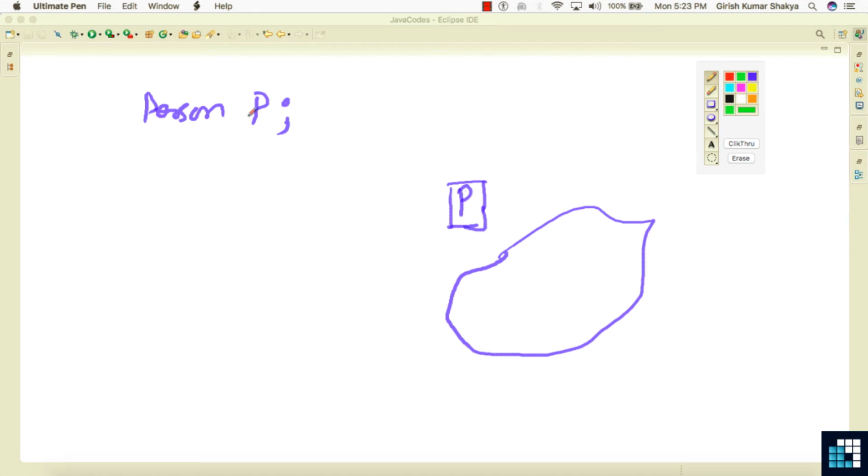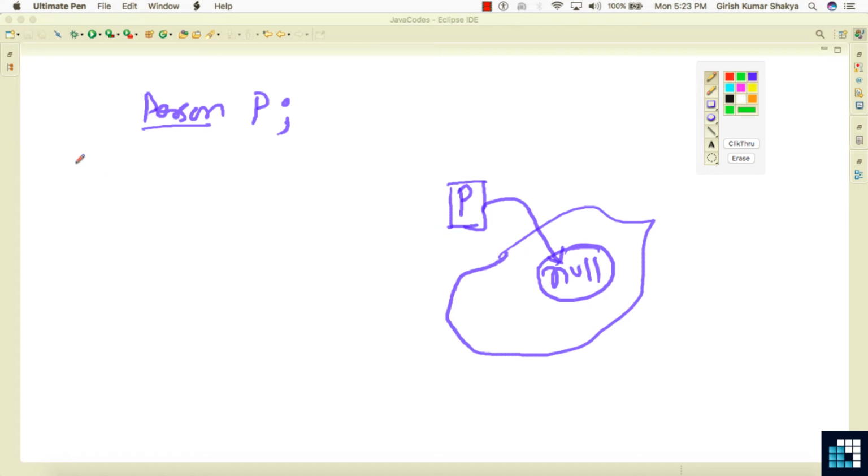But we know this should be the object of the person, and it is pointing to no direction. So when you write something like this, we have a P, but it is pointing to null. If you try to use any of the methods available by using the dot operator on a person, it will give you a null pointer exception.